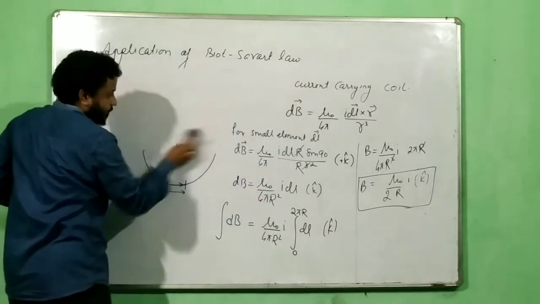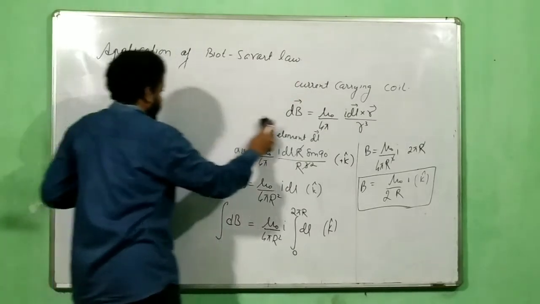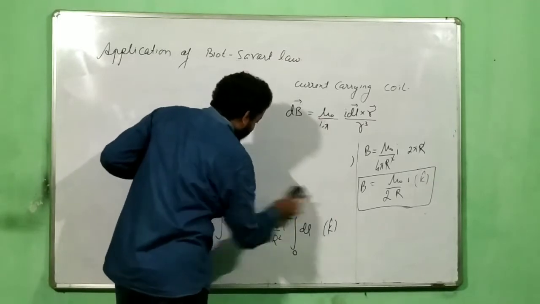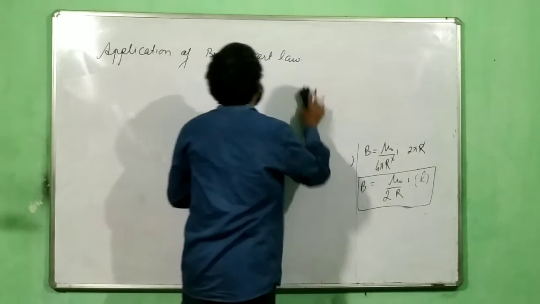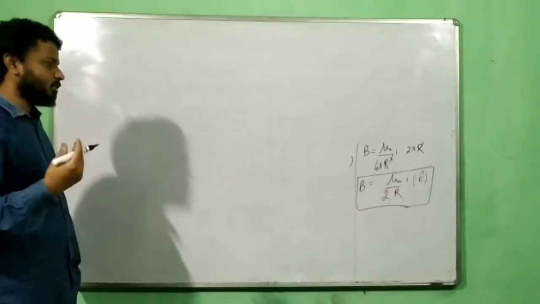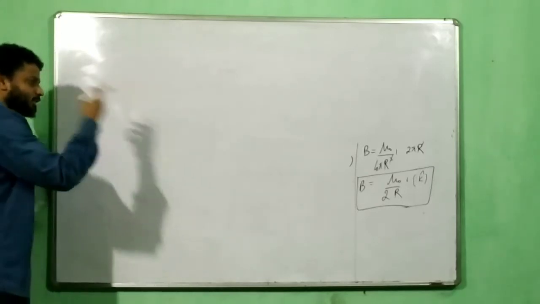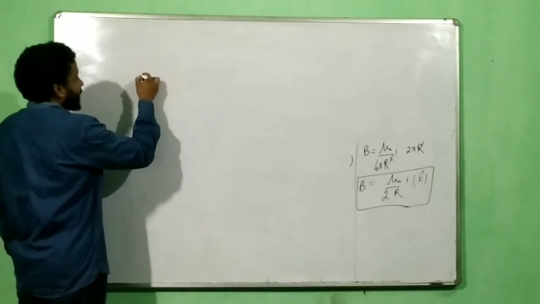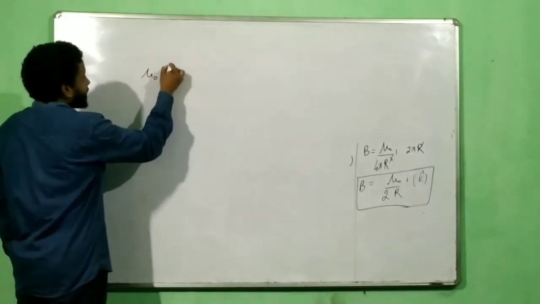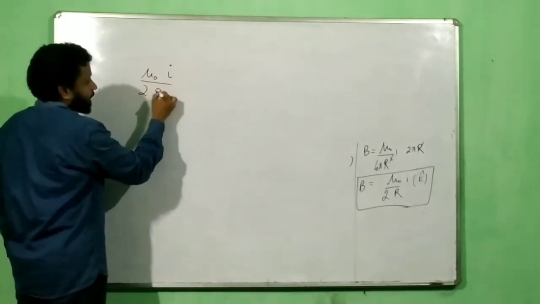So we have that formula. Now one thing which I want you to know, it's not important for ISC, but it's extremely important that you should know this. And this comes from the very concept of the unitary method. You can just apply the concept of the unitary method and you will get the answer right away. So suppose I have got the answer as mu naught I by 2r.